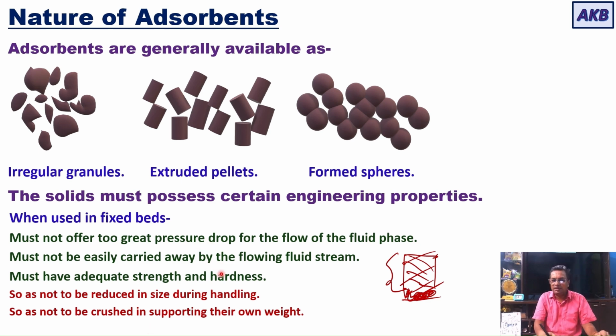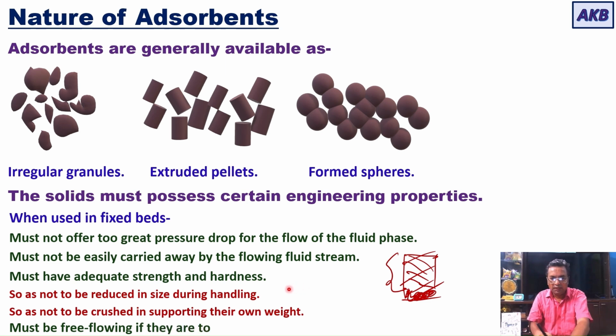So these desirable engineering properties are required for those solids which can be used as adsorbents. And then the solids must be free flowing if you have to transport them frequently. Now these engineering properties are in addition to the actual or the most desirable property for an adsorbent.